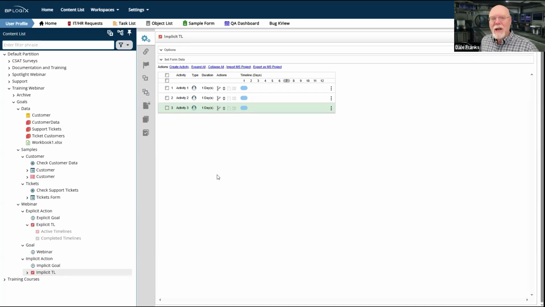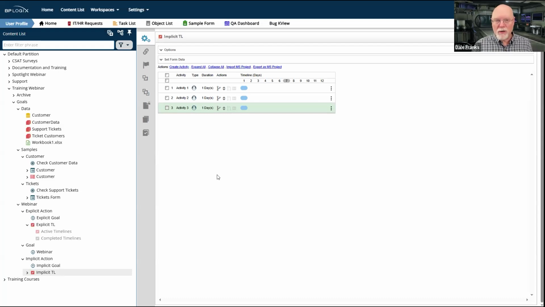So let's say that in the morning, depending on how many support tickets are sitting in the queue, because that's my busy time, maybe I want to set up a goal that looks every morning to see how many support tickets we have. And depending on how many support tickets we have, I'm going to assign a task to different people, ultimately multiple people, to look at those support tickets and begin handling them.